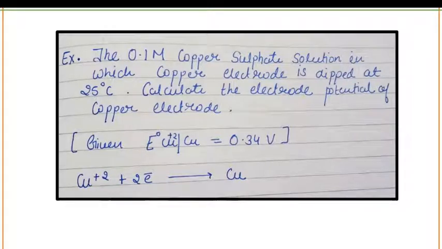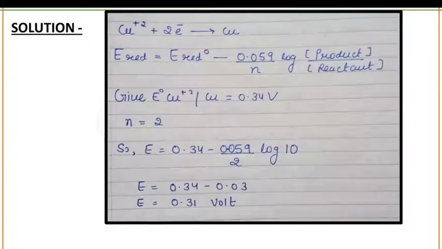Given E naught of Cu2+/Cu is 0.34 volt, and Cu2+ plus 2 electrons gives Cu. This means Cu2+ ion is converted into copper while accepting 2 electrons. So the value of n is 2.